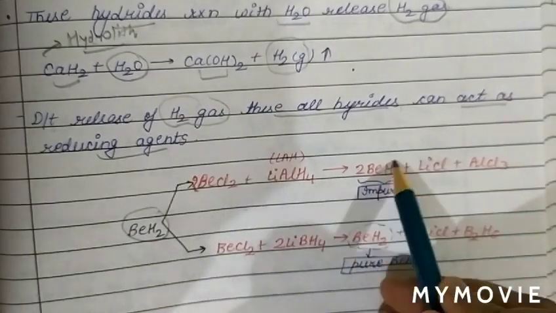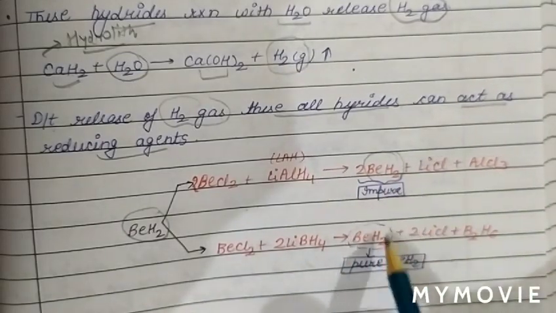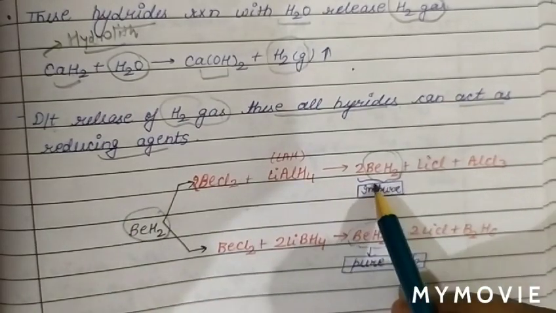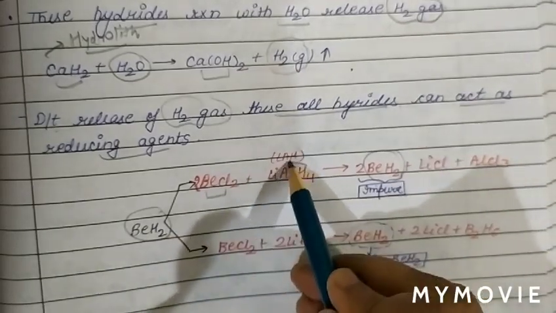Now we see the preparation of beryllium hydride. Beryllium hydride is obtained in both impure form and pure form.